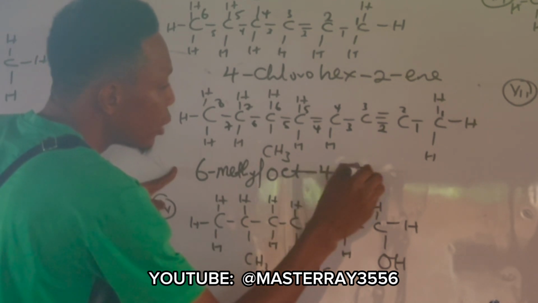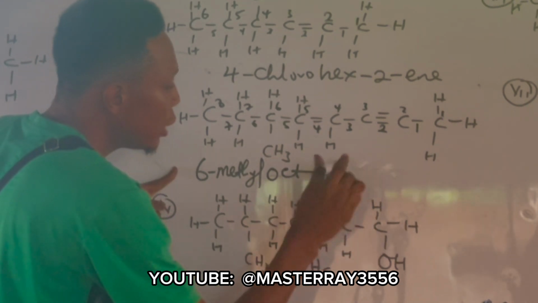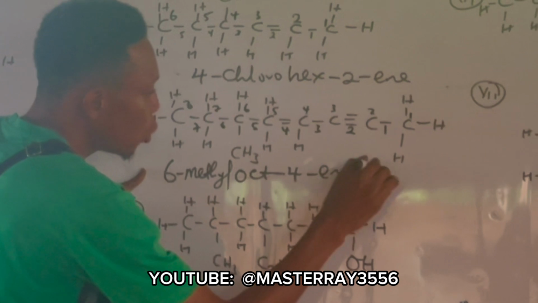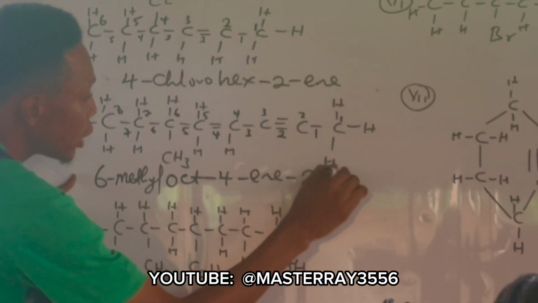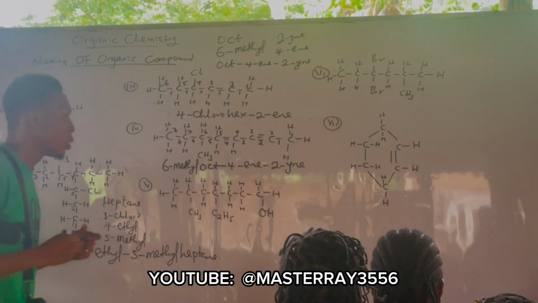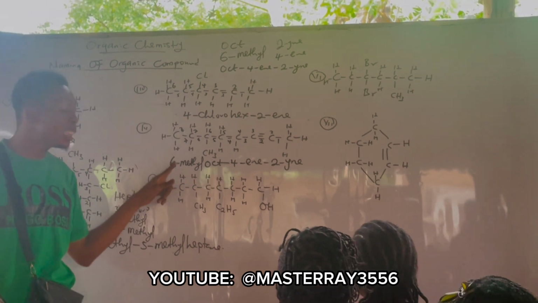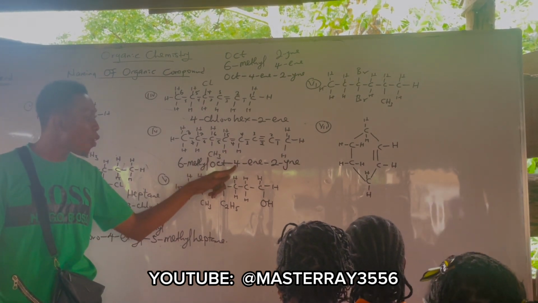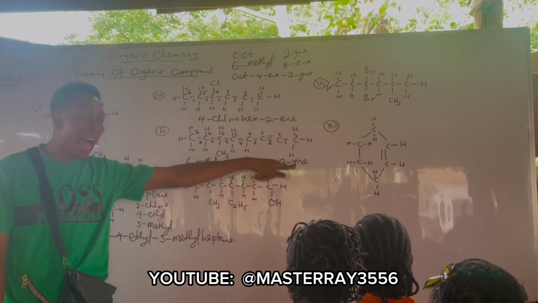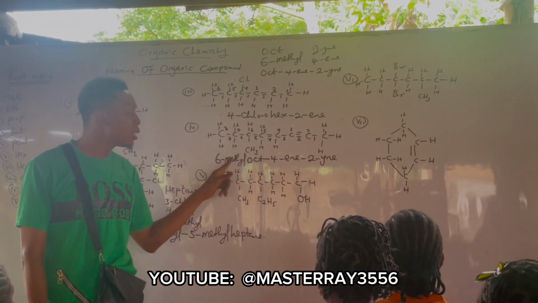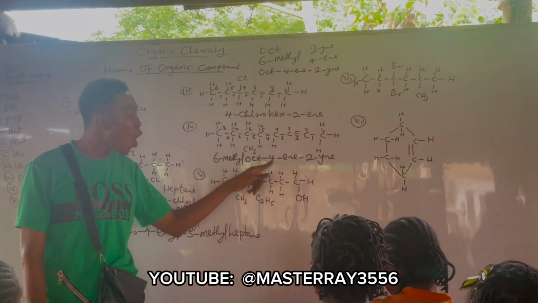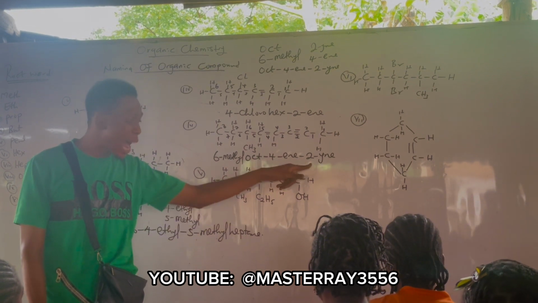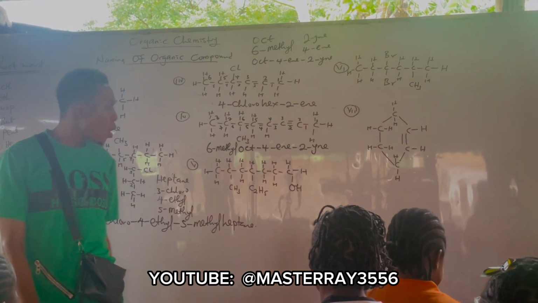4 in 4 in 4 in 2 what? Oh yeah, pronounce it again. 6 methyl of 4 ethyl. Again. 6 methyl of 4 ethyl. Is that clear? Yes. Alright.